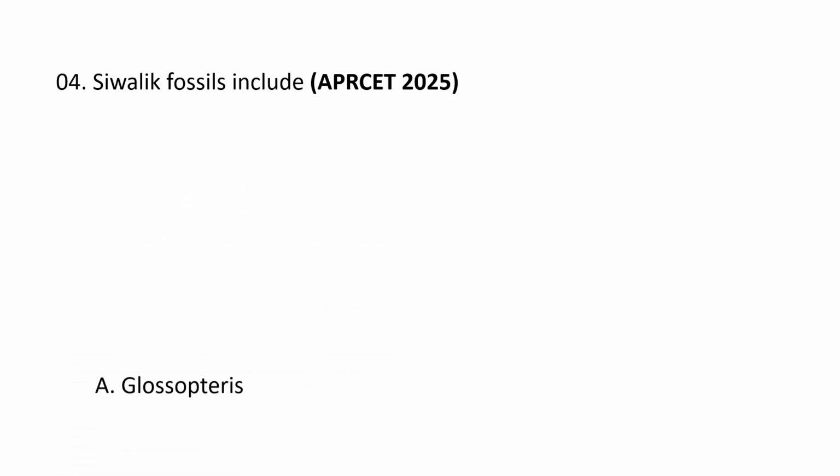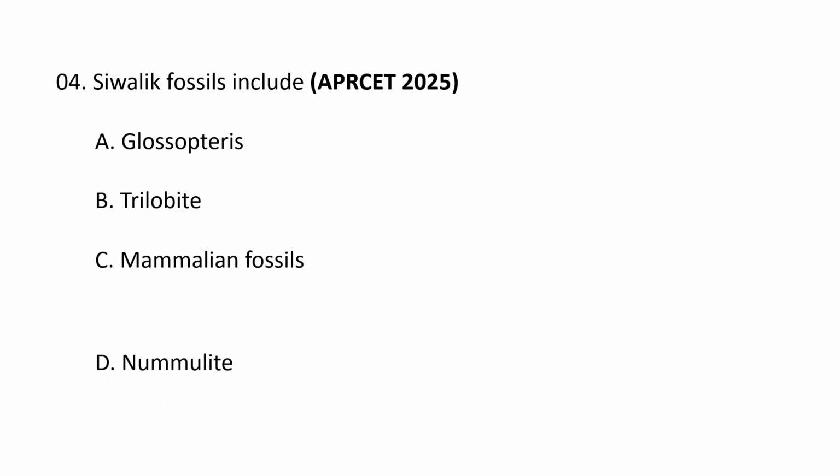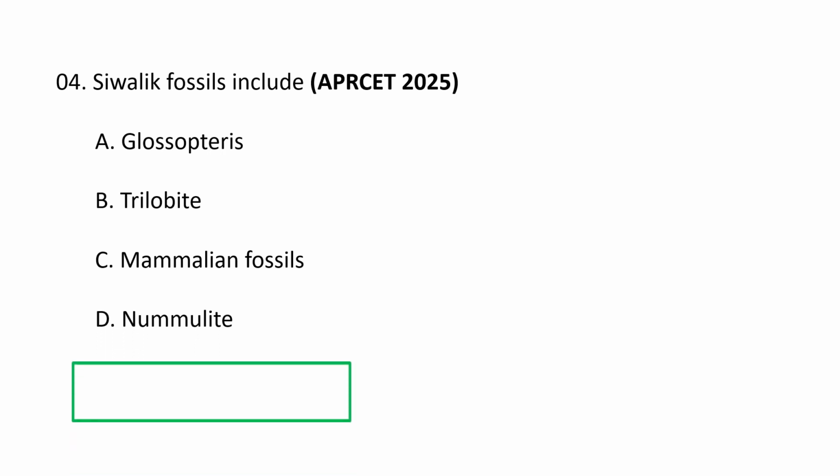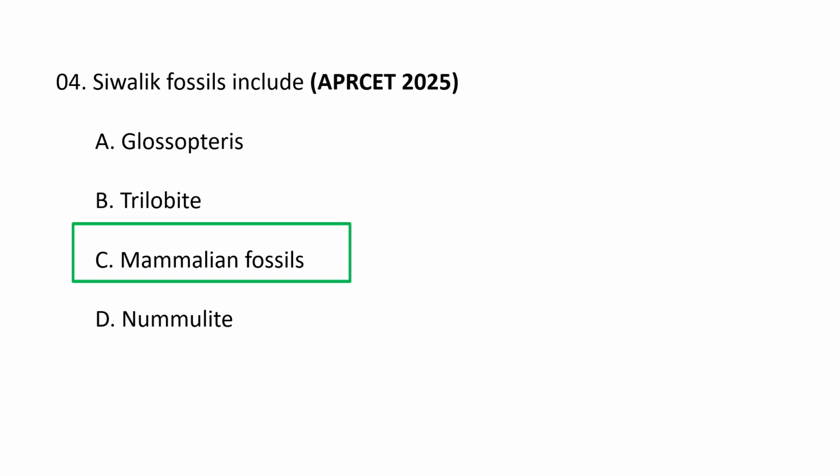Next question. Cephalic fossils include A. Glossopteris, B. Trilobite, C. Mammalian fossils and D. Numuli. Cephalic fossils include mammalian fossils. Cephalic fossils are incredibly rich in mammals, representing a diverse array of extinct species, including the early primates like Sivapithecus, Ramapithecus, and numerous elephants, giraffes, rhinos, big cats, giant otters, hippos, and various bovids. So these are also known as cattle relatives and rodents, making them crucial for understanding mammalian evolution in South Asia. C is the correct option.